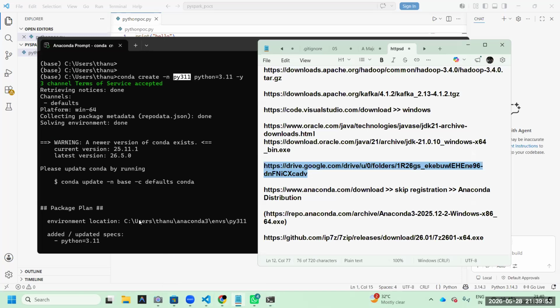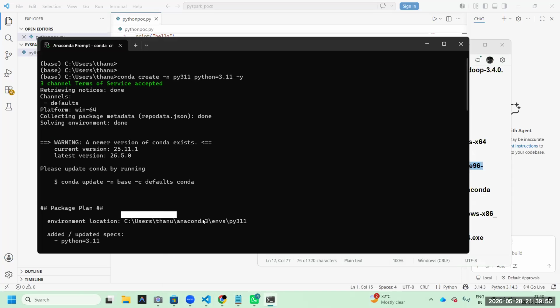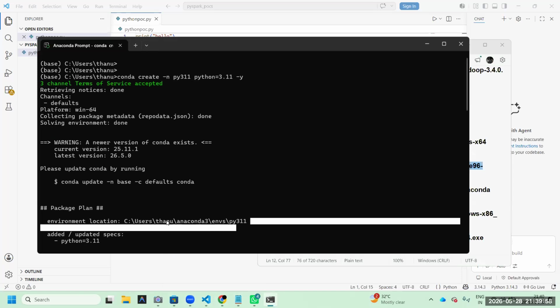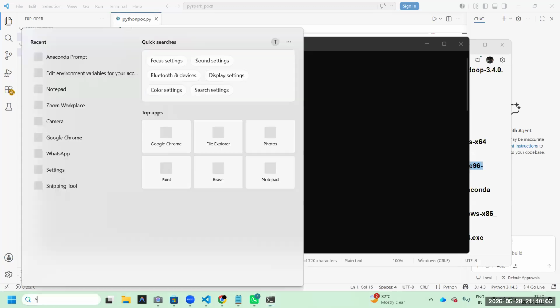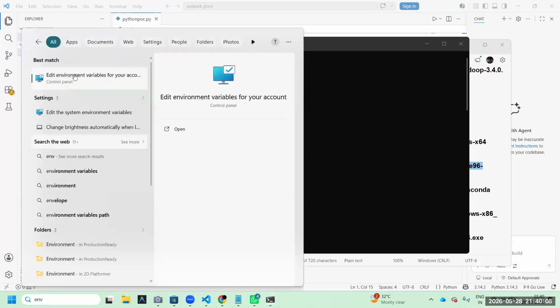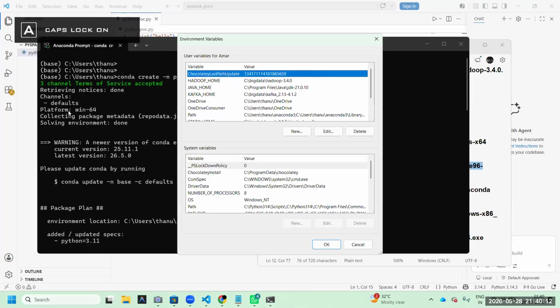By the way, here it is showing the environment location. This is also very important. My recommendation: copy that and paste it in the environment variables also. That's highly recommendable, not mandatory. Go to environment variables. By the way, there are system variables available here, but don't click that; only environment variables.